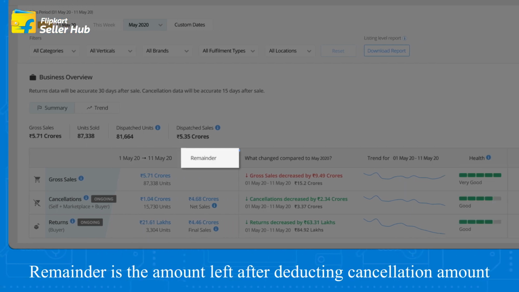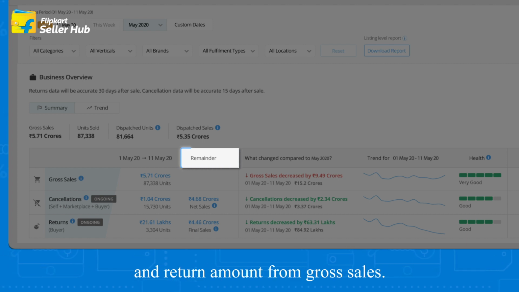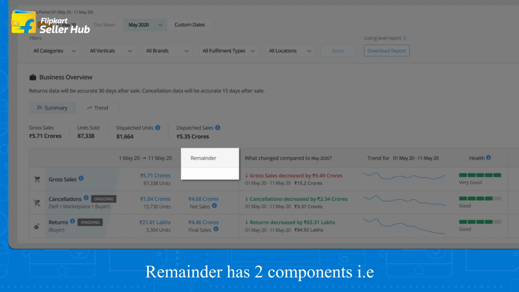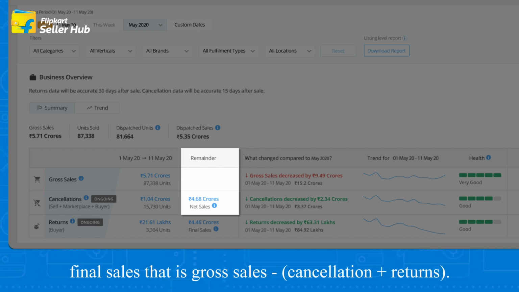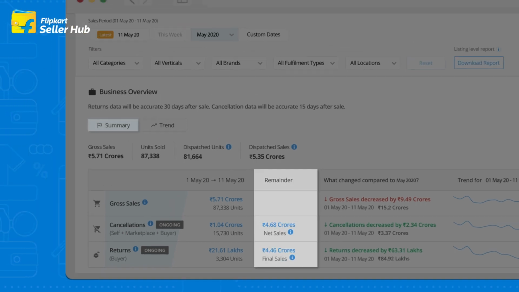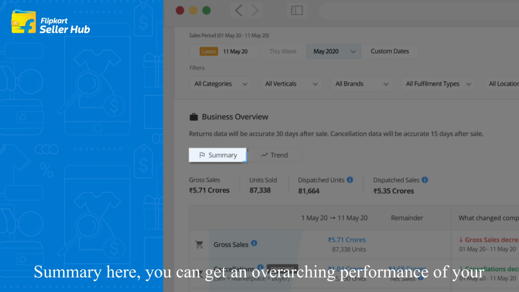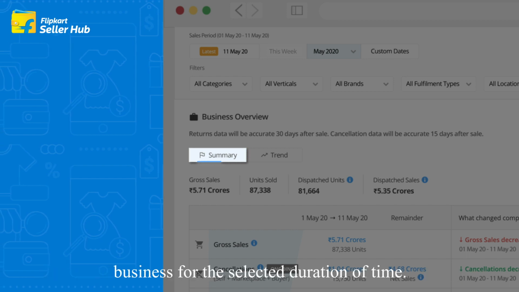Remainder is the amount left after deducting cancellation amount and return amount from gross sales. Remainder has 2 components, that is net sales, which is gross sales minus cancellations, and final sales, that is gross sales minus cancellation plus returns. Summary: Here, you can get an overarching performance of your business for the selected duration of time.